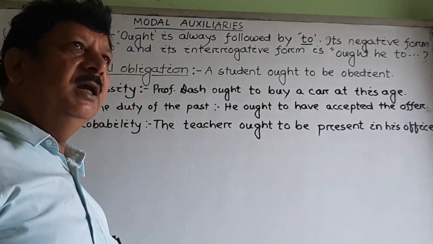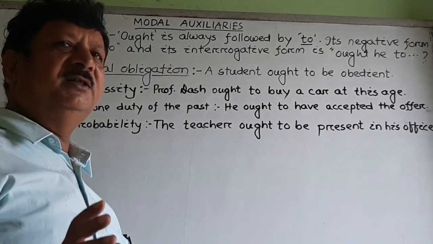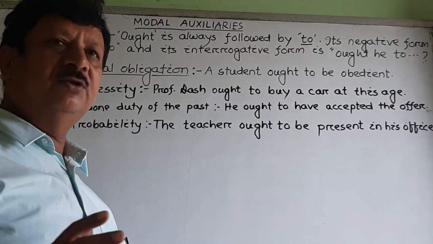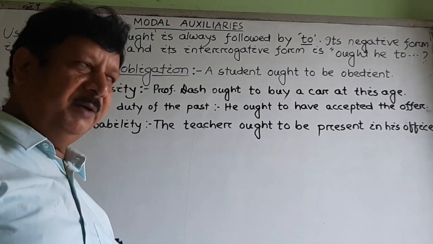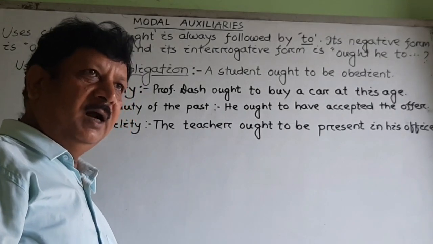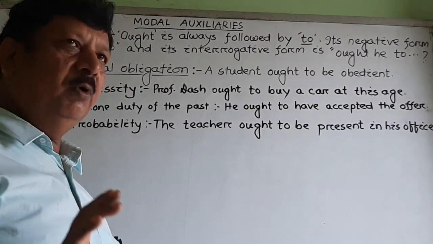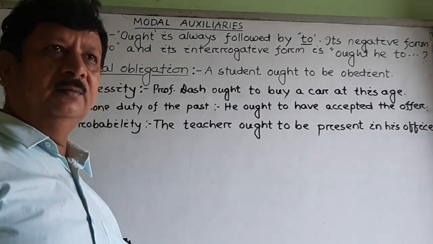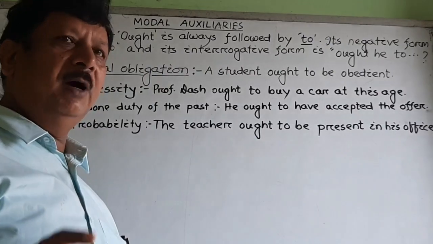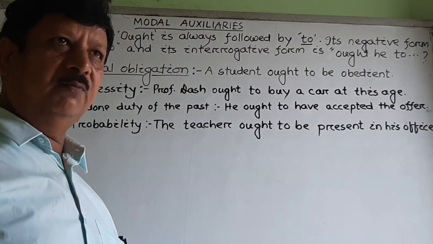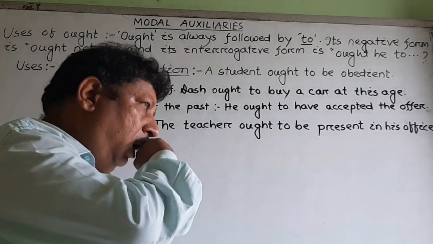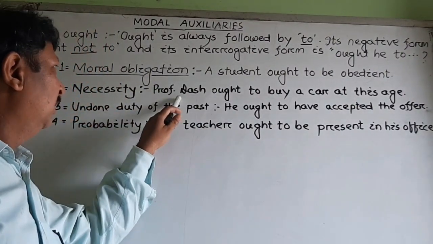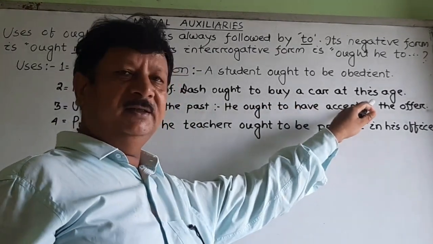Suppose every day Professor Das travels to and fro, a distance of maybe 6 or 7 kilometers, by bike, and a bike is not suitable at this age. Then we can say it is necessary for his professional task. You ought to buy a car at this age. Very simple.